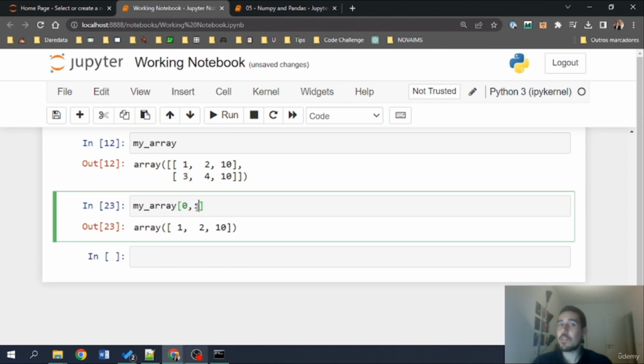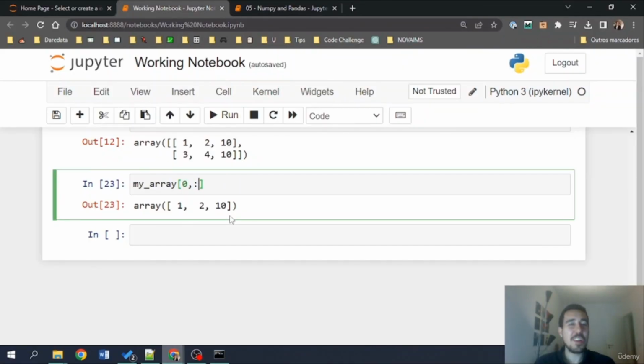Now, arrays have an issue. We can't really label the elements that we have. For example, we can't label our rows and our columns. That's something that we can do with the next library that we will see, which is the pandas data frame, one of the most important libraries for machine learning and data science. Let's just have a 5-minute lecture on that so that we can get familiar with how they work. I'll see you in the next lecture.